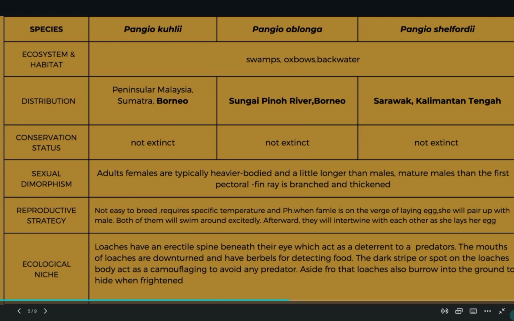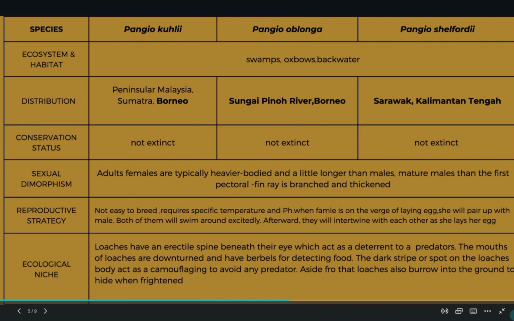Pangio kuhlii is mostly distributed in Peninsular Malaysia, Sumatra, and Borneo. Pangio oblonga is distributed in Sungai Pinang River and Borneo, and Pangio shelfordi is distributed in Sarawak and Kalimantan Tengah. For the conservation status, these three species are not extinct.